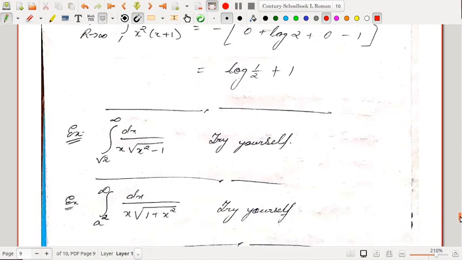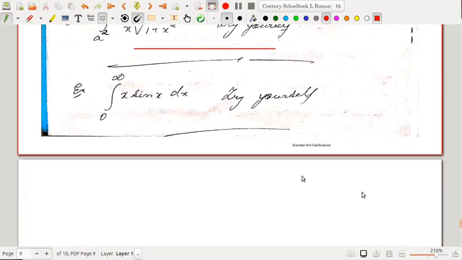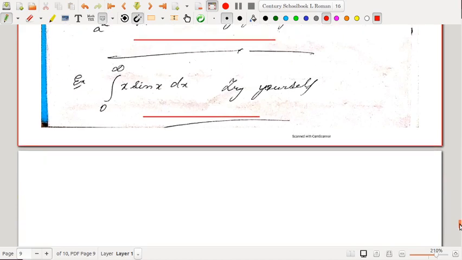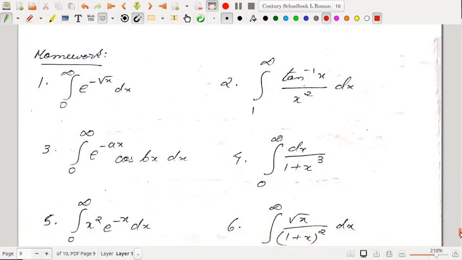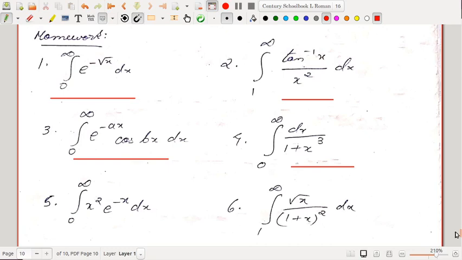Okay. Next problem is this, you try it yourself. It's from Malik Arora book. You try to do this yourselves and try to solve. If you are having problems, you let me know, I'll discuss. These problems are also from Malik Arora's book, so please try these things, try to integrate and take the limit.